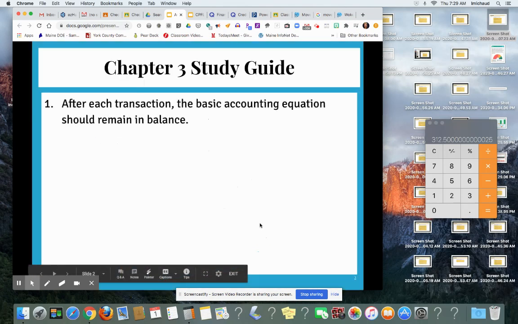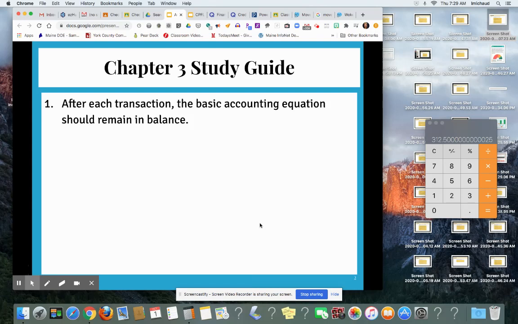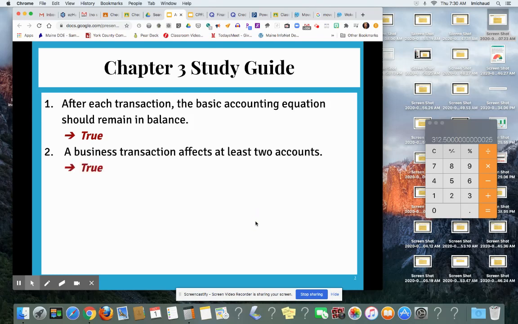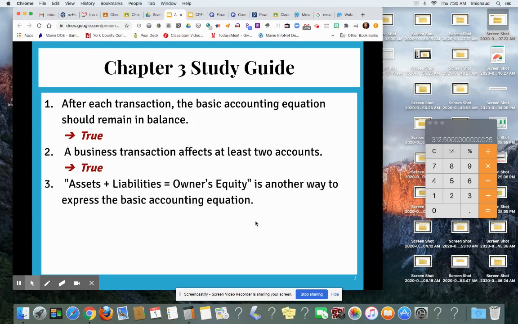Question 1. After each transaction, the basic accounting equation should remain in balance. That answer is true. Number 2, a business transaction affects at least 2 accounts. That is also true. Number 3, assets plus liabilities equals owner's equity is another way to express the basic accounting equation. That is false. It would be assets minus liabilities is equal to your owner's equity.